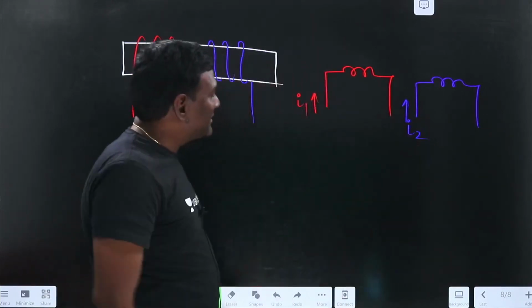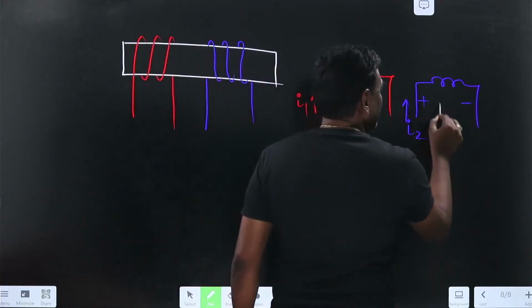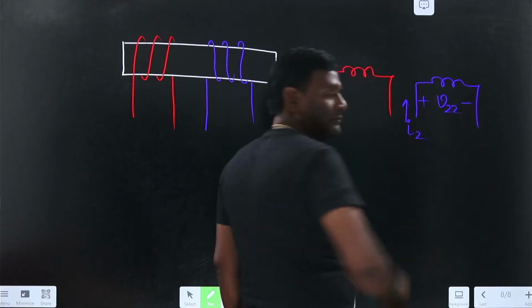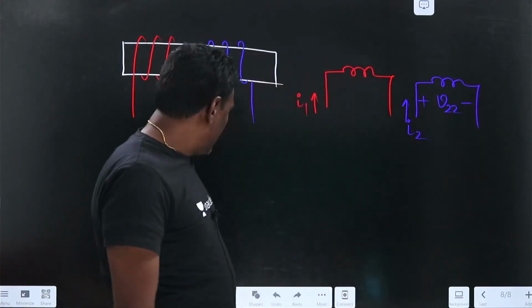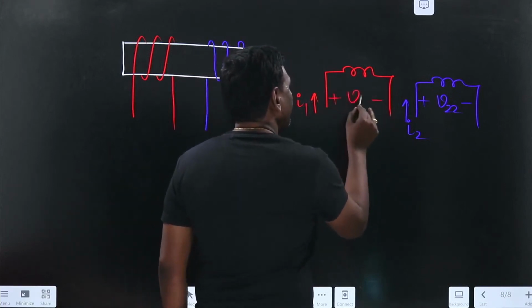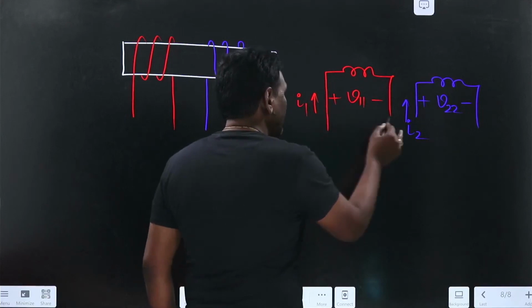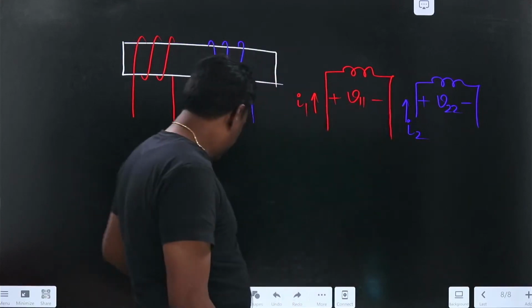Now because of self, I2 is entering here, so self is going to be plus minus V22, and because of self I1, plus minus V11.